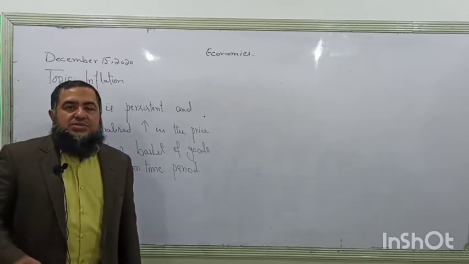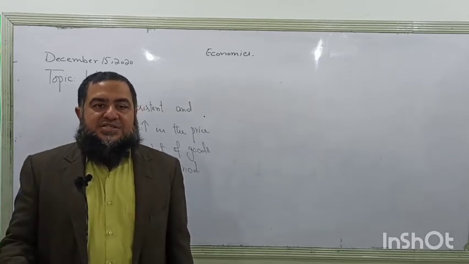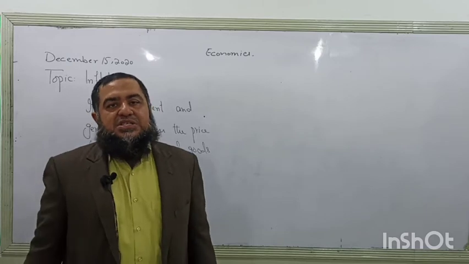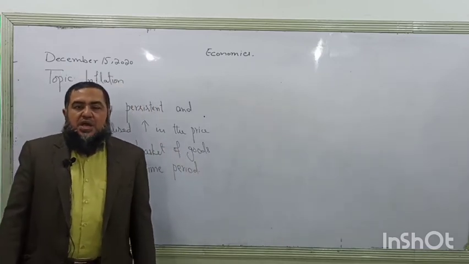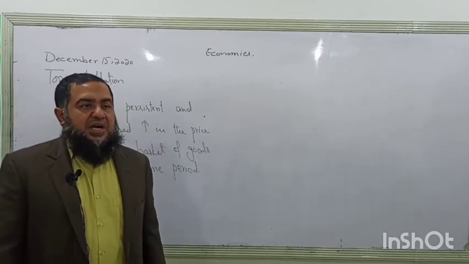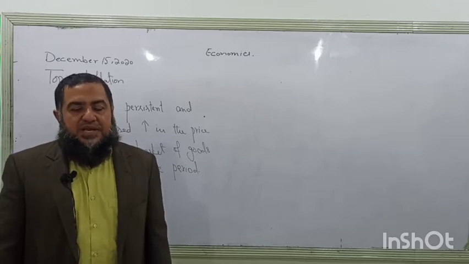So when daily used items increase their prices, that means the cost of living in that country will become high. Cost of living means how much money is spent to buy the basic necessities of life in order to survive.